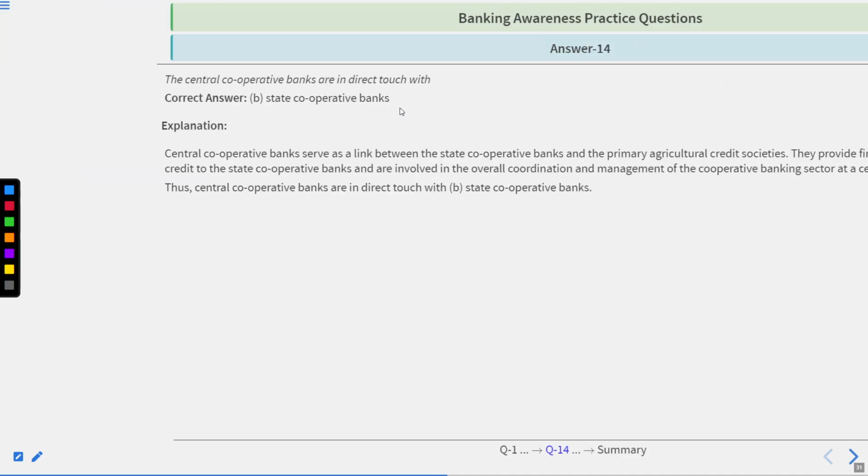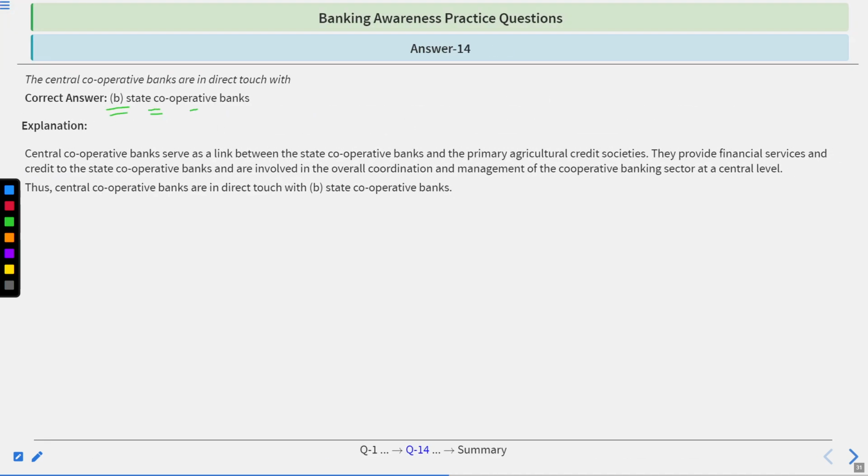Time's up. Correct answer is B, state cooperative bank. Go by the explanation. Central cooperative banks serve as a link between the state cooperative banks and the primary agriculture credit society. They provide financial services and credit to the state cooperative banks involved in the overall coordination and management of the cooperative bank sector at a central level. Thus, central cooperative banks are in direct touch with the state cooperative banks.